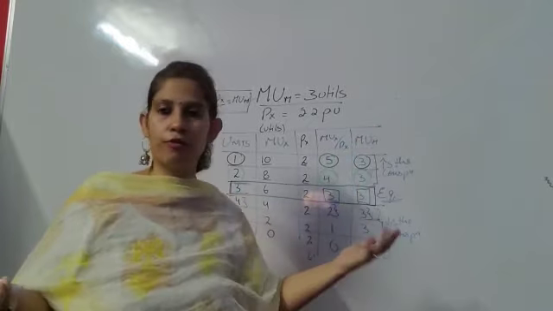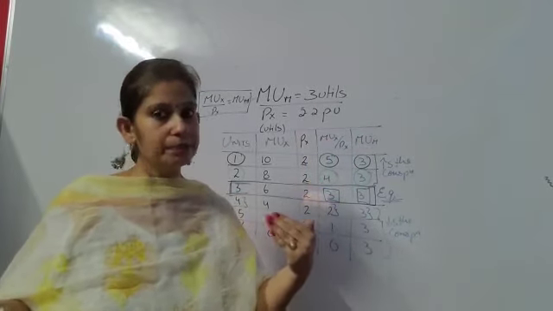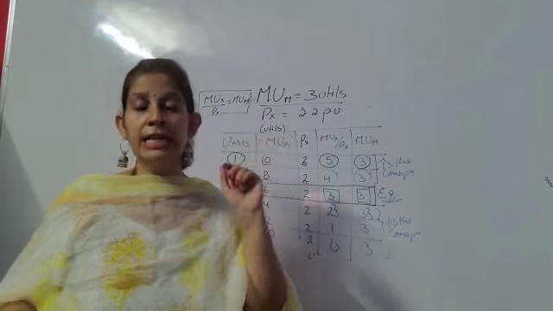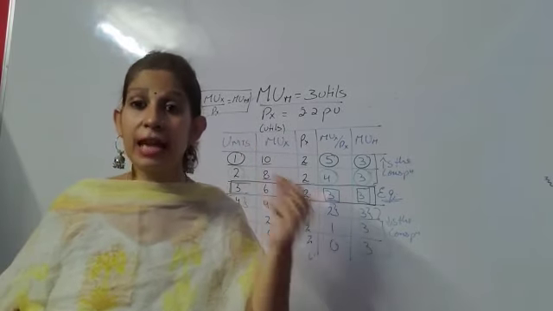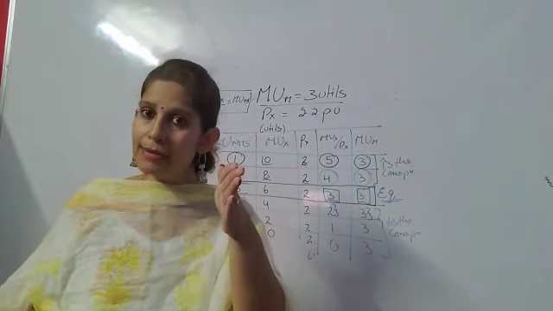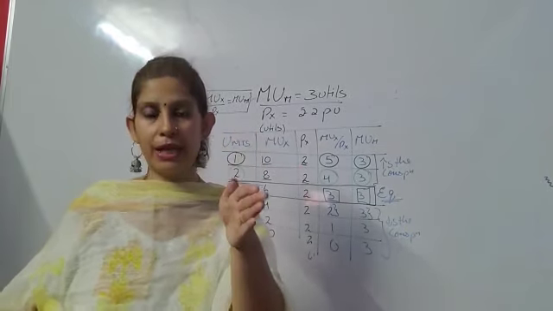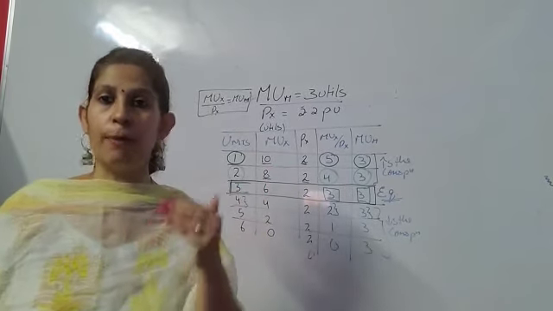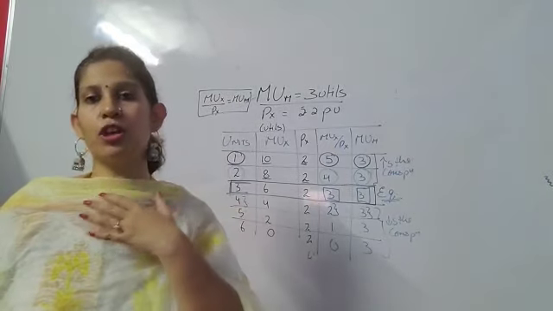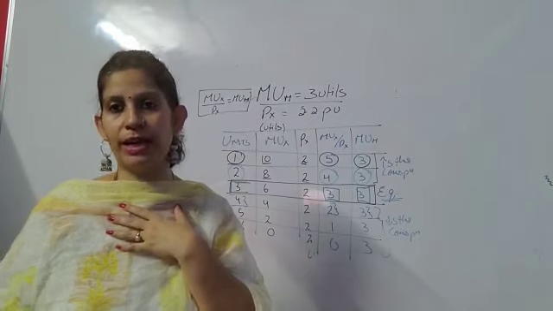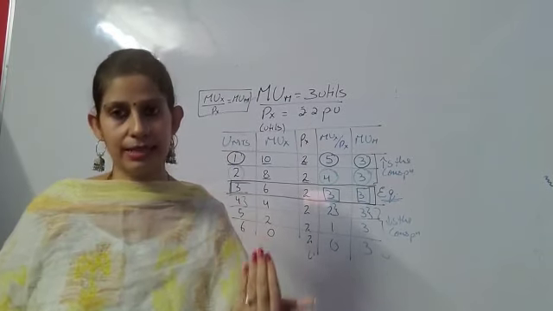But marginal utility of money is constant. It remains a 3. So at every unit, we will compare MUX by PX with marginal utility of money. Till the time MUX by PX is greater than marginal utility of money, we will keep on increasing the consumption. But once it becomes equal, we should stop the consumption because it implies that we have attained the equilibrium. But if still we increase the consumption, we will find that MUX by PX becomes lesser than marginal utility of money and we will decrease the consumption, right?